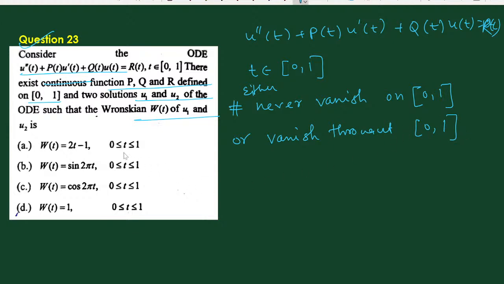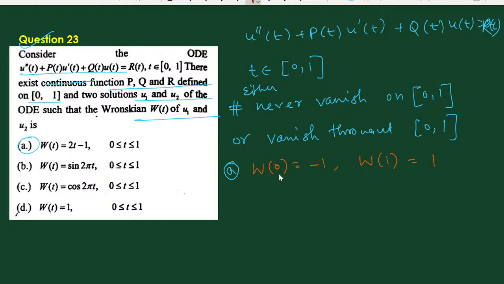Now if we go to option A, then W(t) equal to 2t minus 1. We discuss this for option A. If we calculate the Wronskian at 0, this is equal to minus 1, and the Wronskian at 1 is equal to 1.